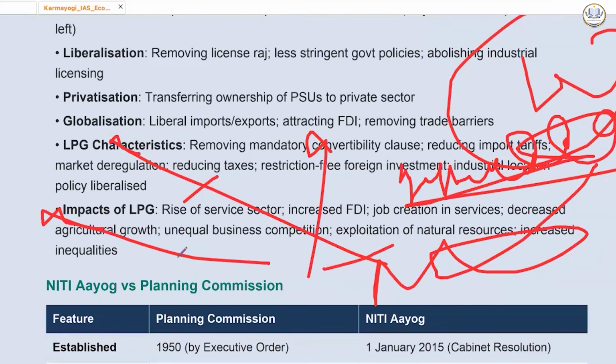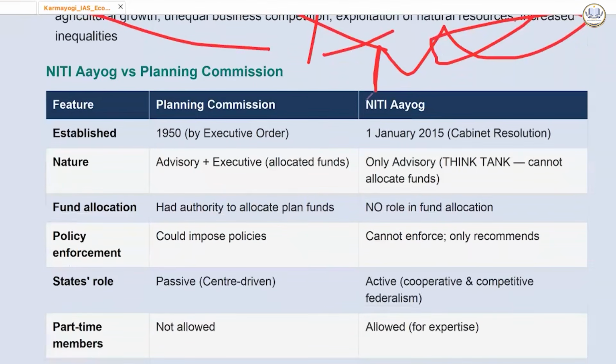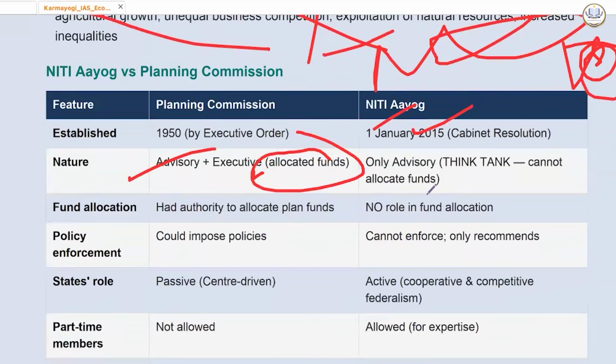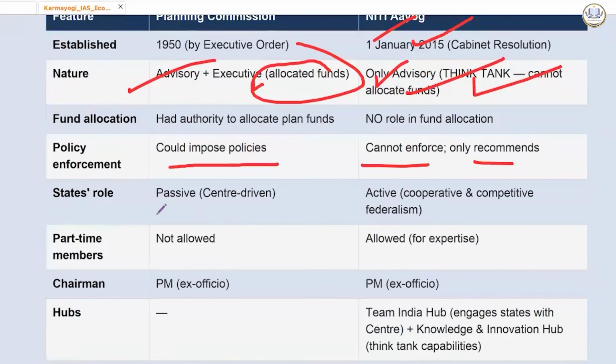FDI increased, job creation, but negative implication be extraction of natural resources, etc. NITI Aayog was formed in 2015. So previously we had Planning Commission based on USSR. So it had advisory plus executive role as well. It was allocating funds. But now, only advisory. Think tank cannot allocate funds. It had authority to allocate plan funds, no role in fund allocation. So it could impose policies, it cannot enforce, only recommend.